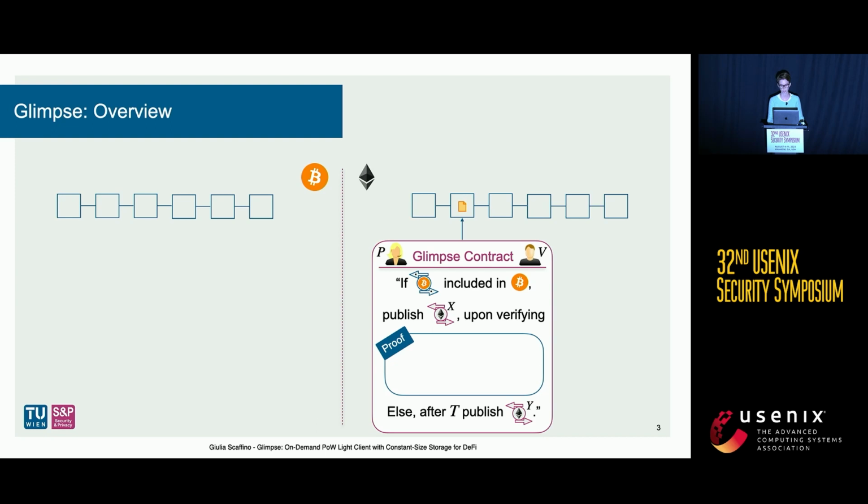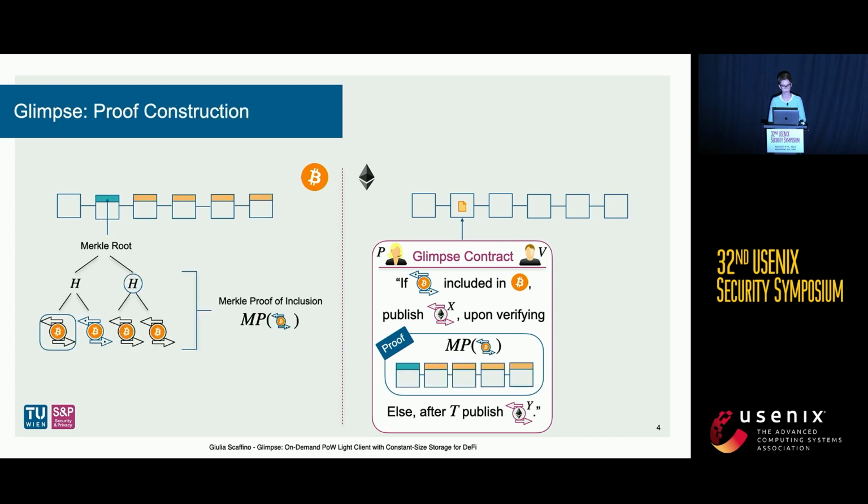Now imagine the prover comes along, publishes this particular transaction in Bitcoin, which is included, for instance, in the blue block. And now the question is, how can she prove to the Glimpse contract on a different chain that this transaction was actually included in Bitcoin? She can construct a proof which comprises the Merkle proof of inclusion of the particular transaction within the Merkle tree, whose Merkle root is included in the block header of the blue block, as well as the blue block header and a bunch of subsequent block headers which are displayed in orange.